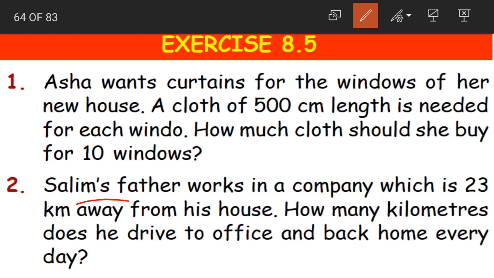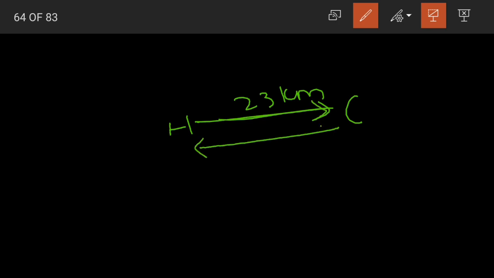Now next is, Salim's father works in a company which is 23 kilometers away from his house. How many kilometers does he drive to office and back home every day? Here is our house and company, the distance is 23 kilometers. Now we have to find out not only from house to company but also from company to house, the total distance going and again coming.